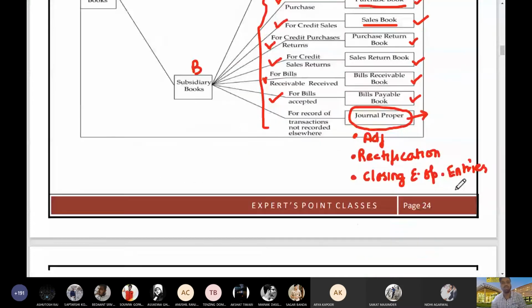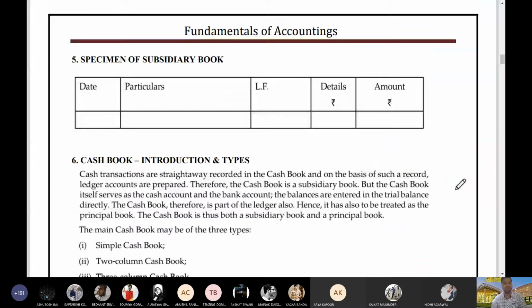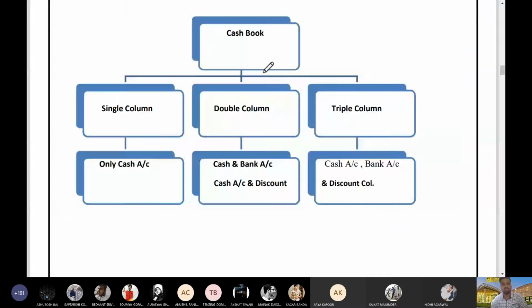Now, the second thing, this is the part of the cash book that I was explaining. Simple column has only cash, double column can come with cash and bank or cash and discount, triple column has cash, bank and discount columns.